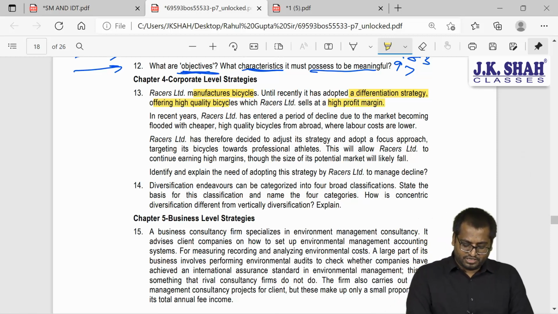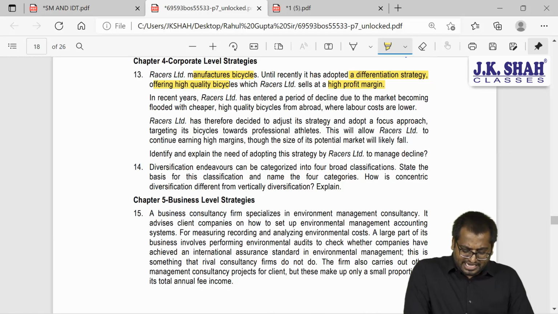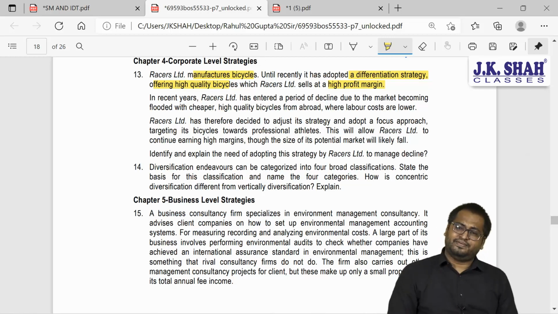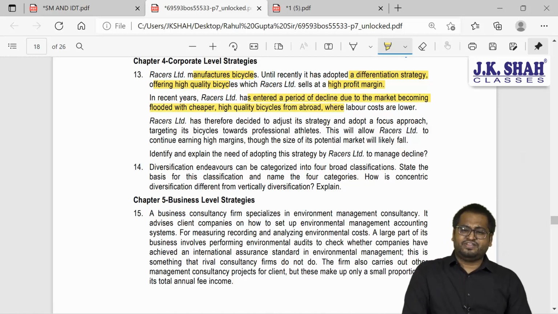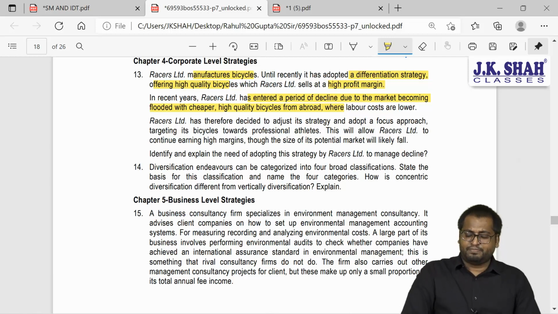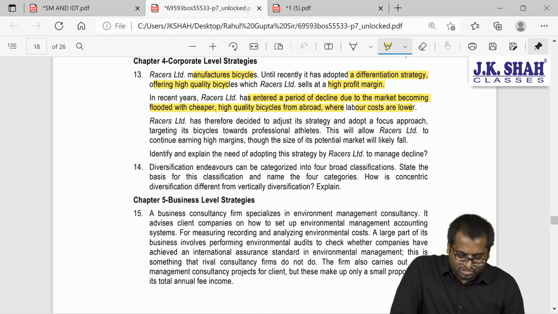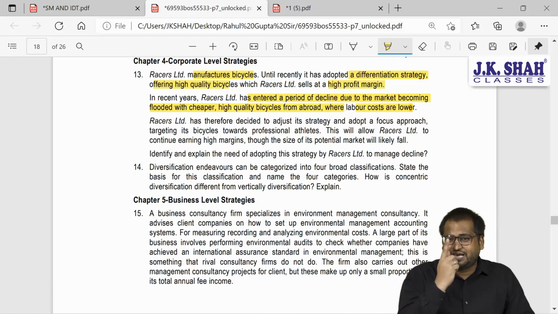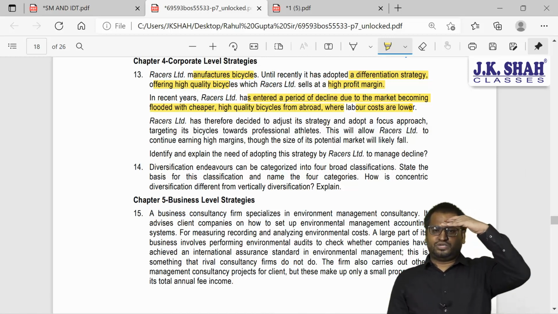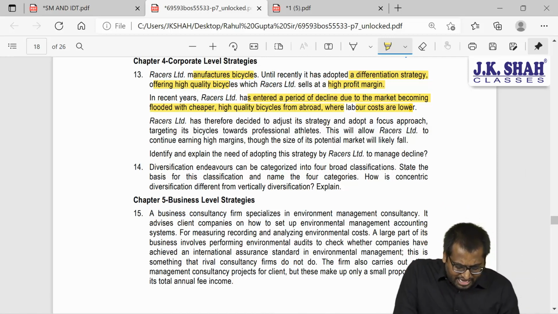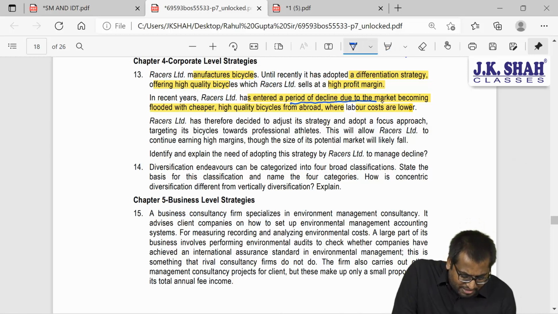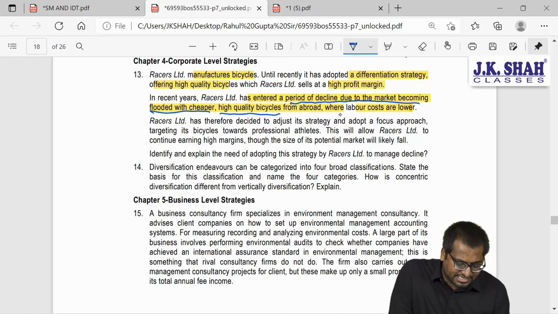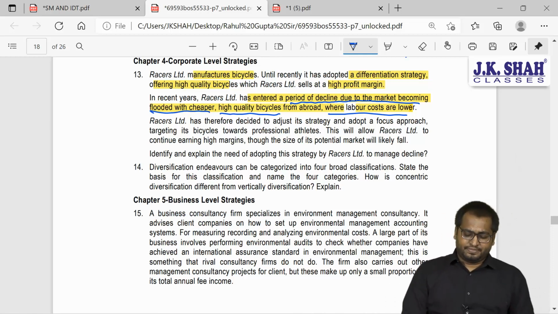High quality bicycles at high profit margin. In recent years, Racers Limited has entered a period of decline, due to the market becoming flooded with cheaper, high quality bicycles from abroad, where labor costs are lower. So this is the problem area. I hope you remember guys, in product life cycle there are 4 phases: introduction, growth, maturity, decline. So they have reached this decline phase due to the market becoming flooded with cheaper high quality bicycles where the labor cost is cheap.